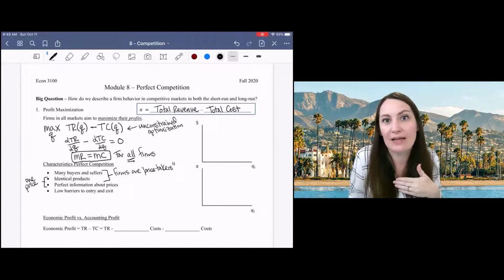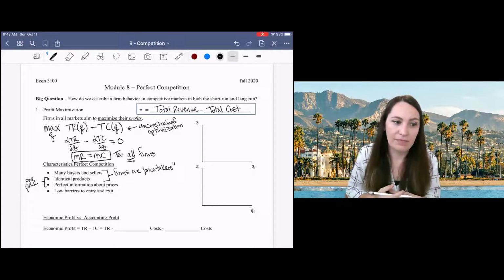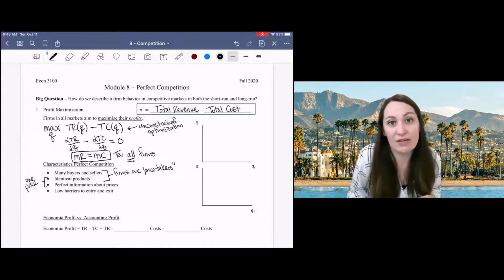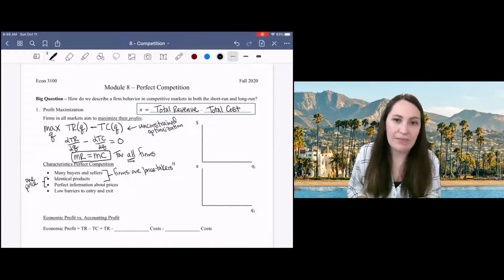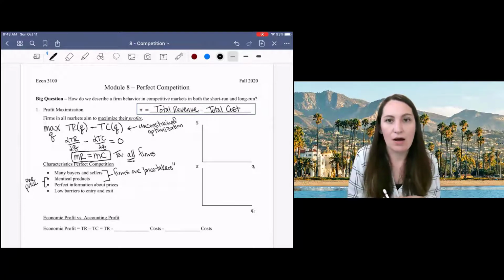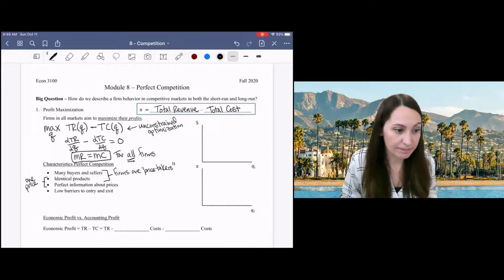All the consumers know they can get it cheaper from this other person. And so demand for the higher priced firm's product would go to zero. So that means that there's just one price. The firms take the price as given. And these are unique characteristics of a perfectly competitive market.